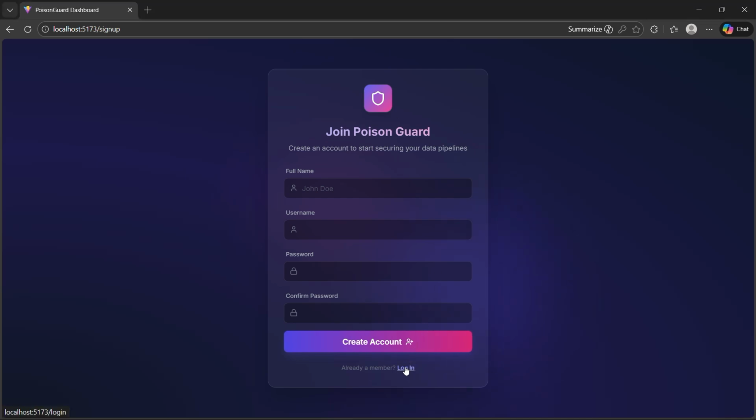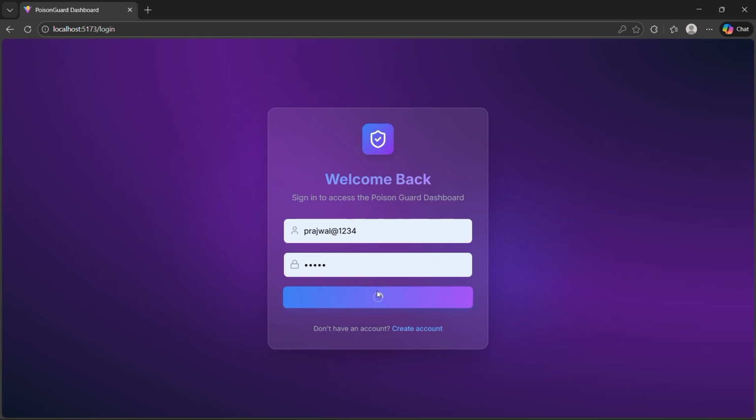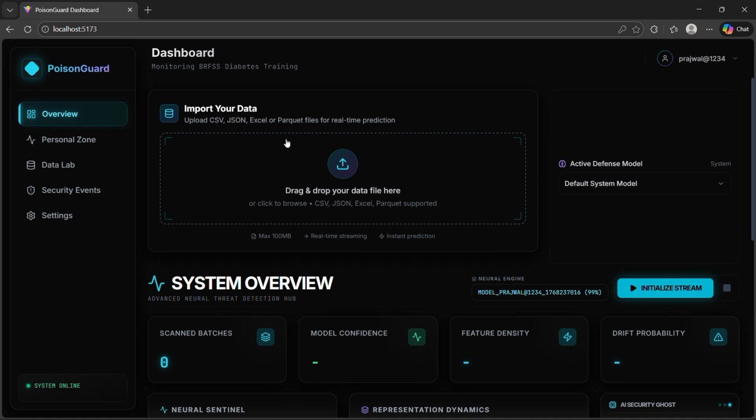So I have an account in this, so I'll just go and sign in. Yeah, this is our platform. Now you have to import the dataset which you want to train. By default we have trained this on a diabetes dataset. So you can import any diabetes dataset here, and then you can check what percent of the diabetes data is real and what percent is not real.